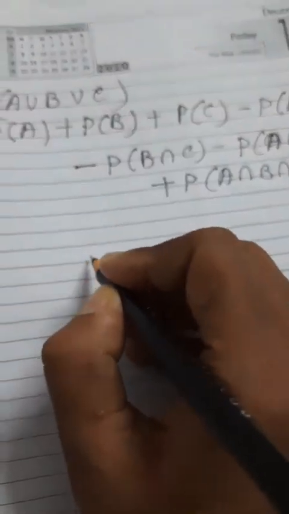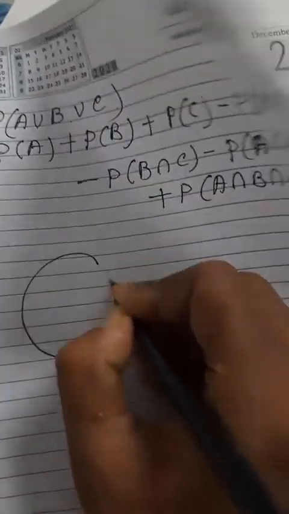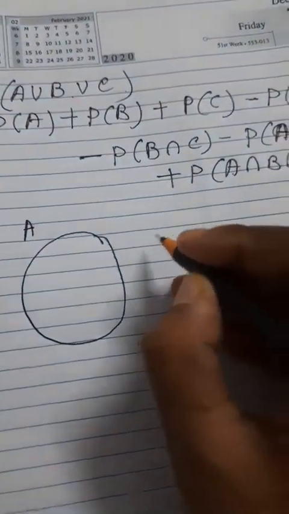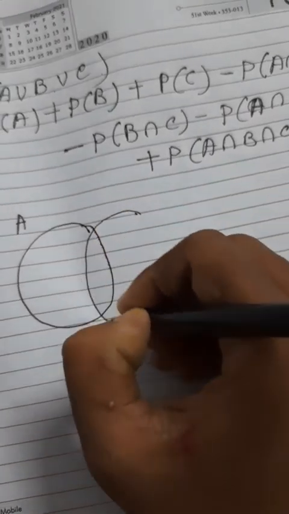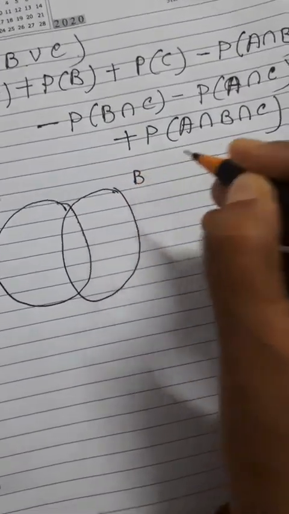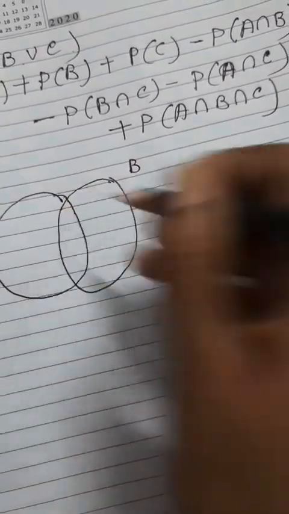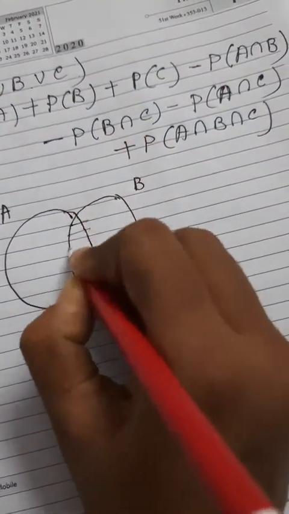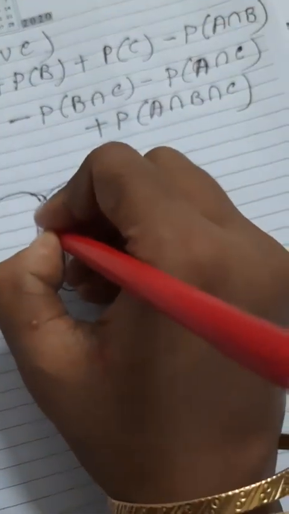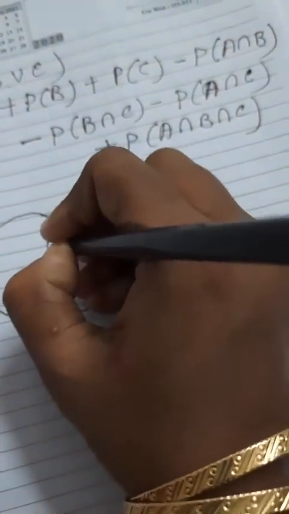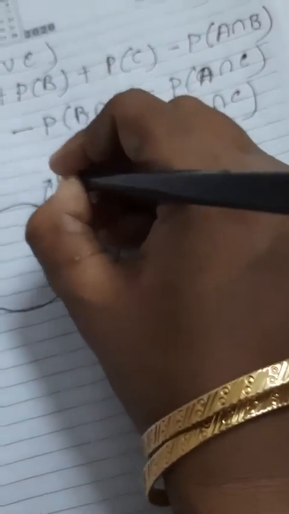Now suppose this is your A, probability of A. Next I am taking probability of B. Suppose this is my probability of B. This is the common portion for A union B, this is the common portion, A intersection B.